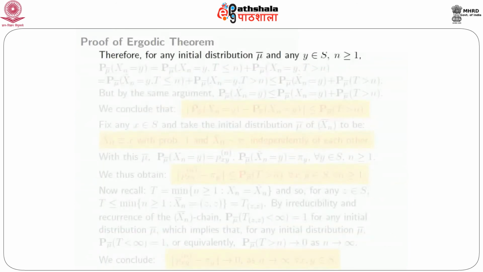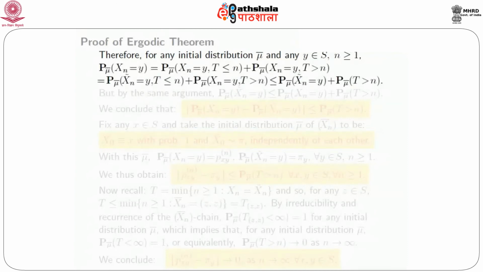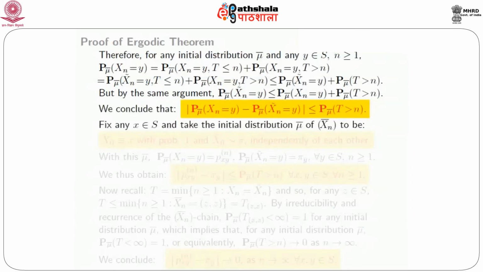So now, for any initial distribution mu bar and any y in S, and of course any n greater than or equal to 1, if I look at the probability that X_n equals y, I can always decompose it into the probability that X_n equals y and T is less than or equal to n, plus the same with T greater than n. Now remember that from what we have just proved, the first term is the same as the probability that X_n tilde equals y and T is less than or equal to n. That's exactly what we proved. The second term we retain as it is, and now we replace both terms by their upper bounds, which is the last expression.